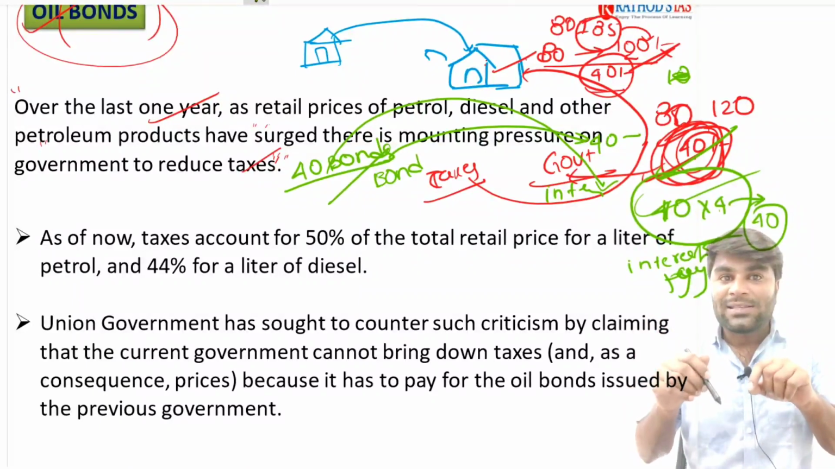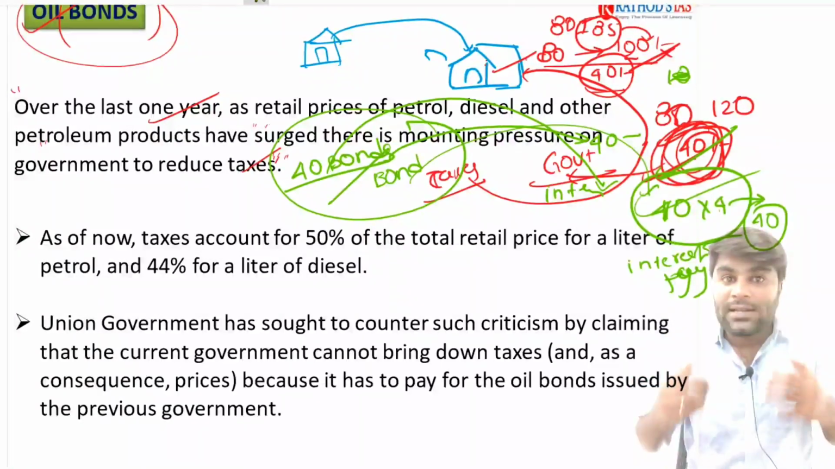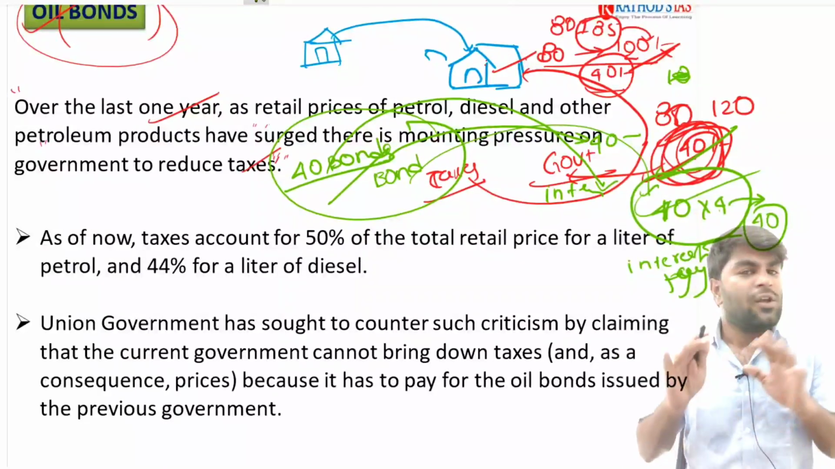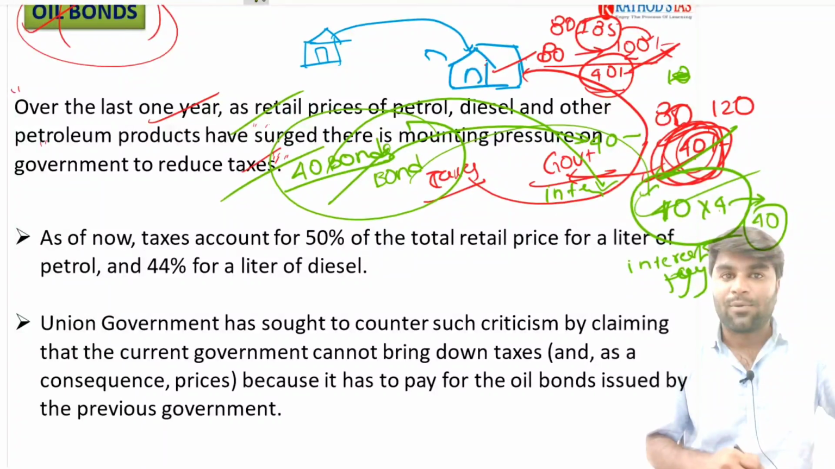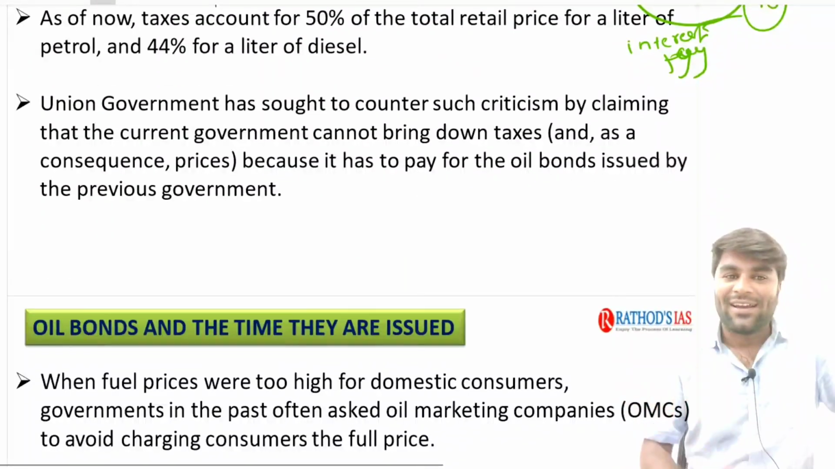Now the central government is saying that these kind of bonds are being issued to the oil corporations on a large scale. That's the reason we are still paying these kind of amounts to the oil corporations. So that's the reason we cannot reduce the prices of the petroleum and diesel products. This is what the central government or union government has said. Right? Now this is about the current affair.